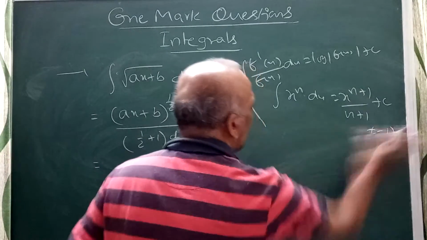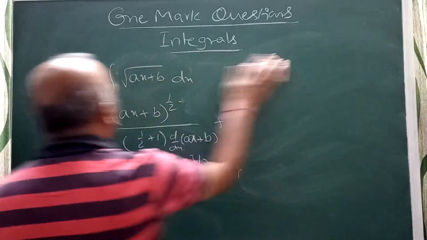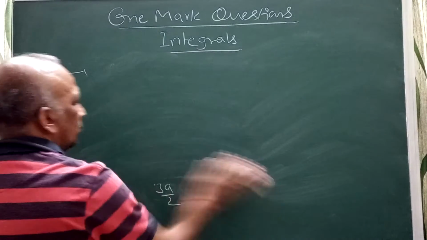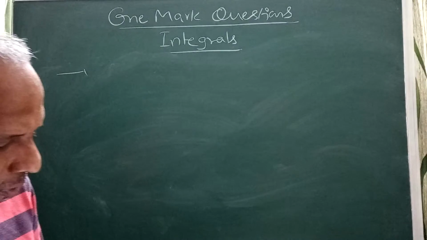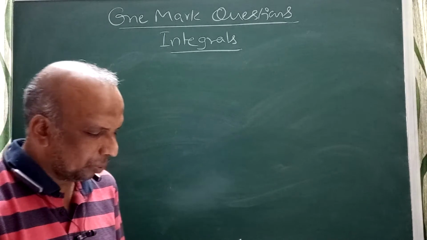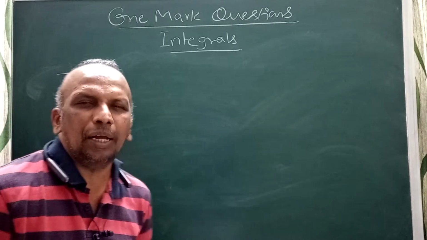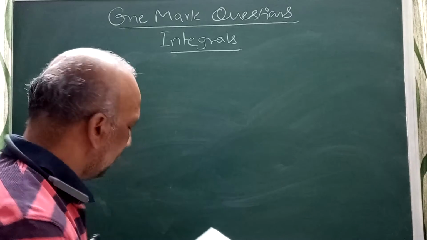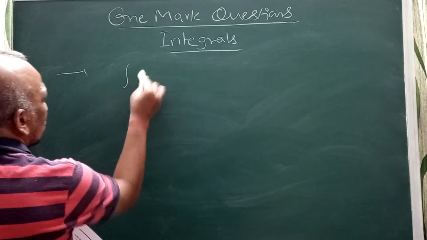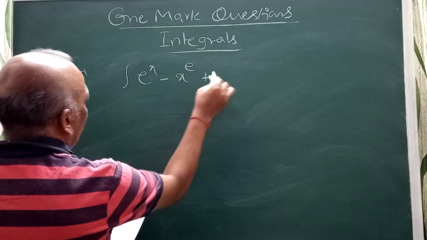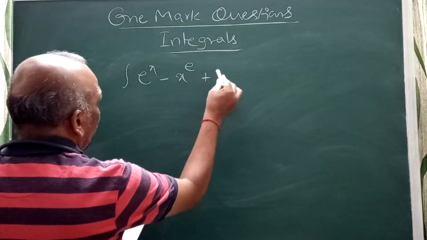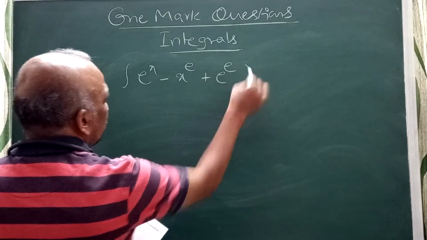Now coming to the combination of exponential functions. Look into the problems related to it. I will write this problem: integral of e power x minus x power e plus e power e dx.